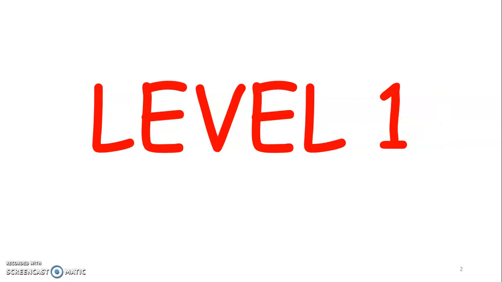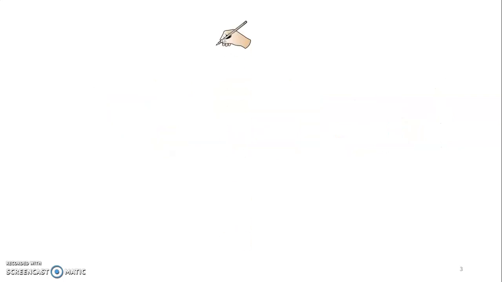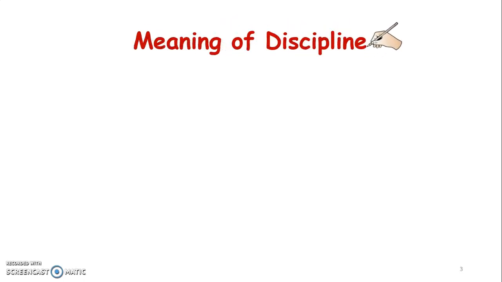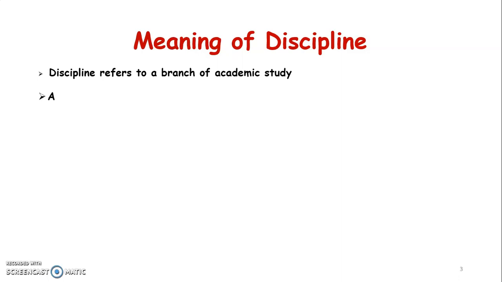So in the introduction to discipline and subjects, first we will see level 1. In level 1, we will be seeing about the meaning of discipline. What is the meaning of discipline? Discipline refers to a branch of academic study. A discipline is focused study in one academic field or profession.